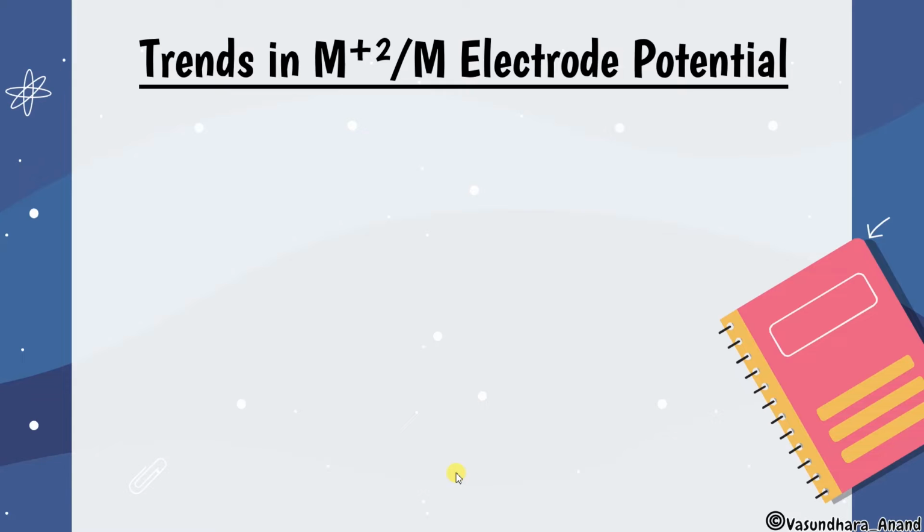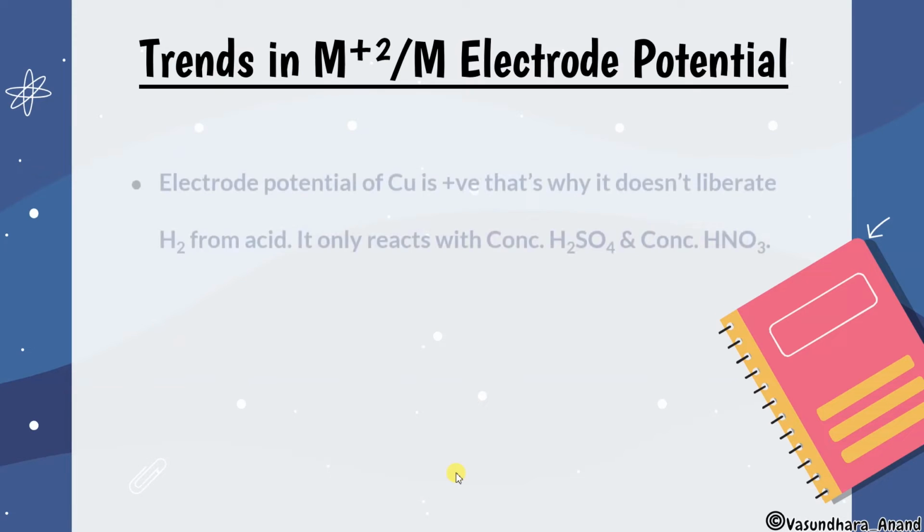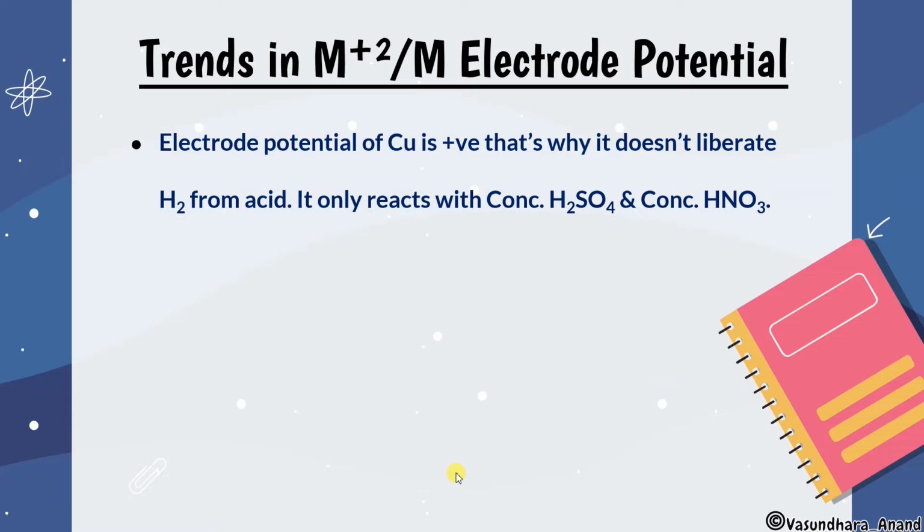Chaliye, let's start with this. Trends in M+2 to M electrode potential. That means the M di-positive cation is going to reduce into M. Got it? So what will be the trend for this? Just for example, Mn+2 to Mn, or Cr+2 to Cr, or Fe+2 to Fe. What will be the trend for all this 3D series and say 4D series and all that?